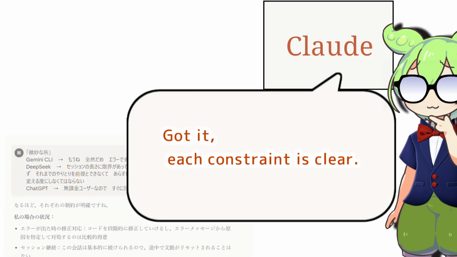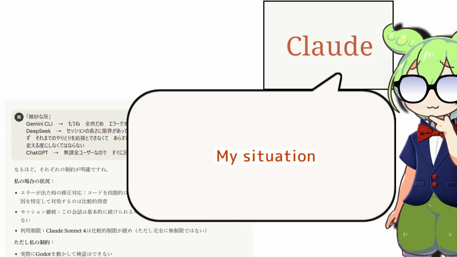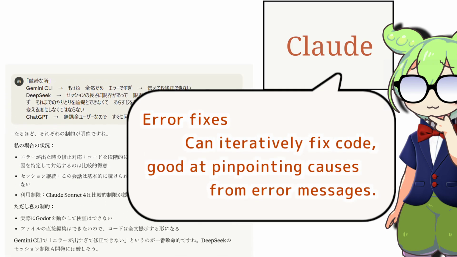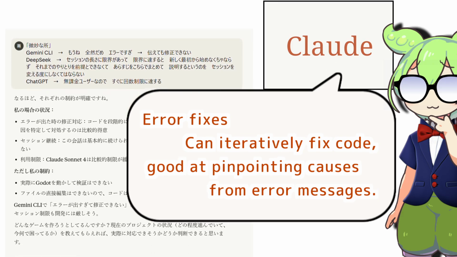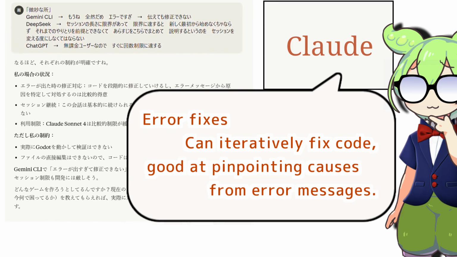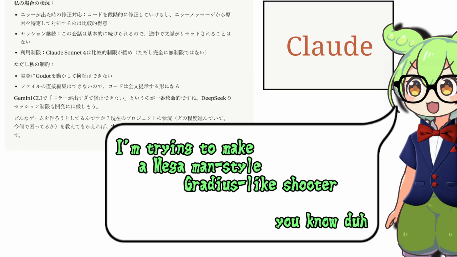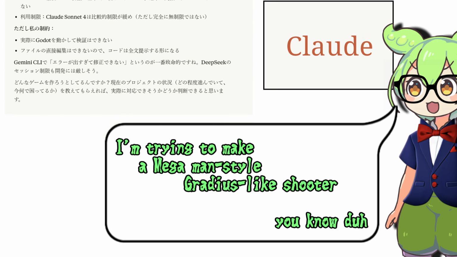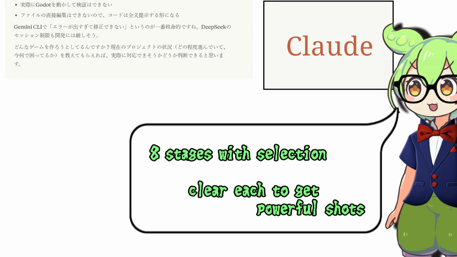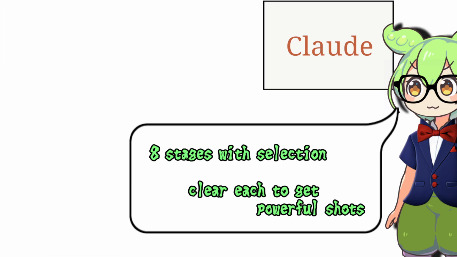Got it, each constraint is clear. My situation: error fixes can iteratively fix code, and it's good at pinpointing causes from error messages. What game are you trying to make? I'm trying to make a Mega Man-style Gradius-like shooter. 8 stages with selection, clear each to get powerful shots.